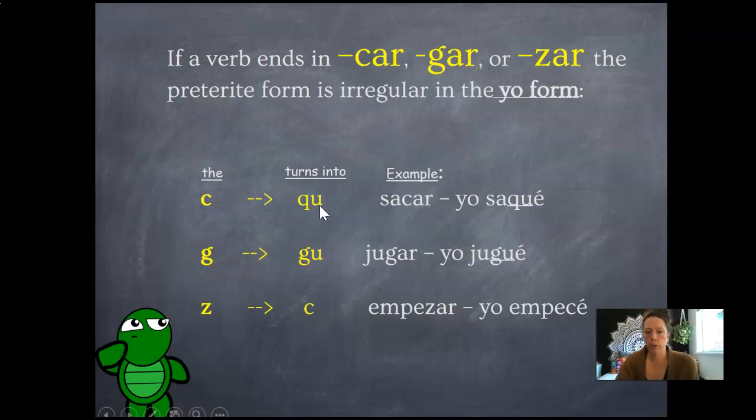So the C turns into a QU, so sacar becomes saqué. And the reason you're making this change again is so that the pronunciation sounds like the verb originally did. So sacar with that k sound. If we don't change the spelling and we leave it as a C, you would actually pronounce it sacé, which doesn't make any sense, is not actually a verb, doesn't sound like the verb we want it to. And so you are changing the spelling to keep the sound the same, is the whole point of it. This will be important in what we're going to learn first as a new topic in Spanish 3. The subjunctive will have this spelling change, and so you really want to take note of this. Cargars are, and then these specific spelling changes in the preterite yo form.